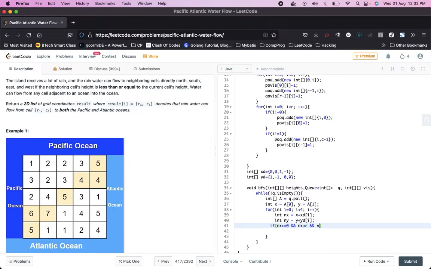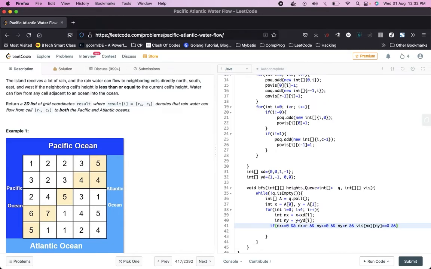Similarly, ny should be greater than or equal to 0 and ny should be less than c, and this visited of nx, ny should also be equal to 0.